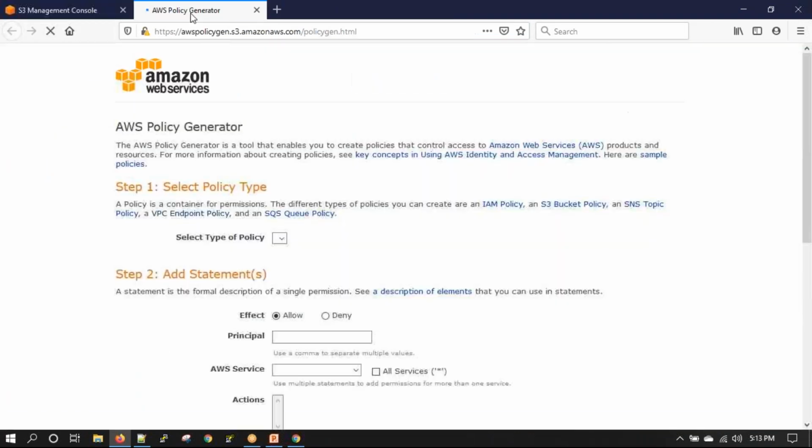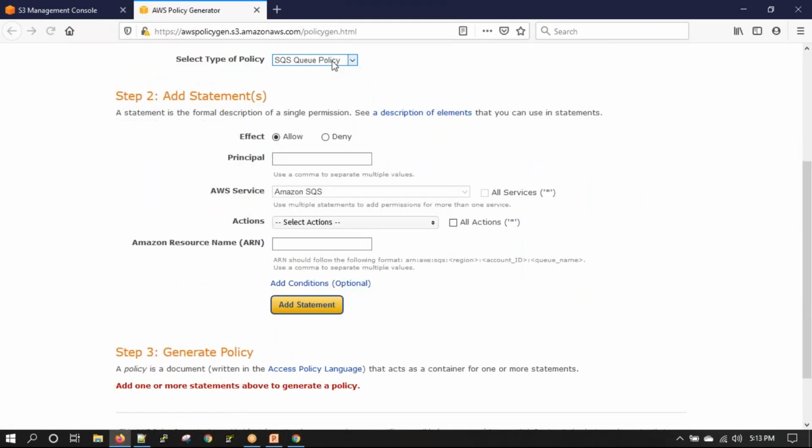So if I say a generator, I'll show you how a policy is generated. This is also JSON, by the way, so you can use JSON to write it down. But let's generate a policy. So I'll say this is an S3 bucket policy. What type of request? This is allow or deny. Okay, so I'll say this is allow.